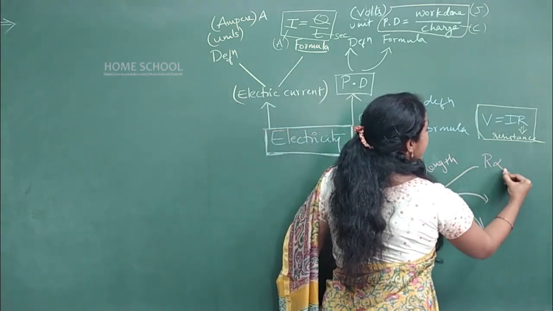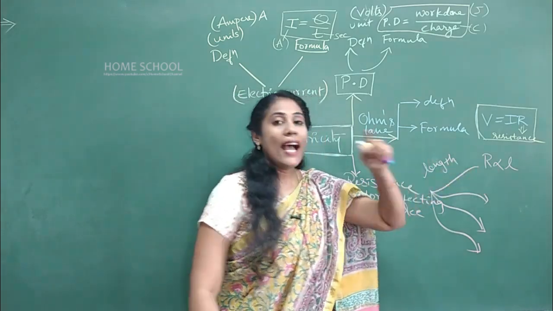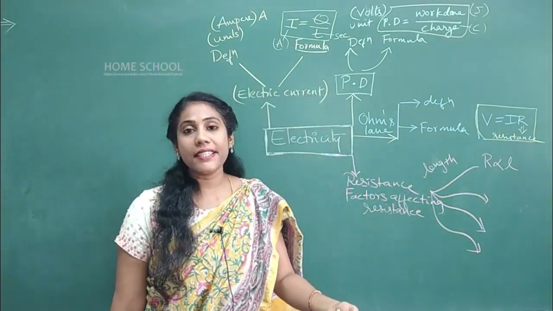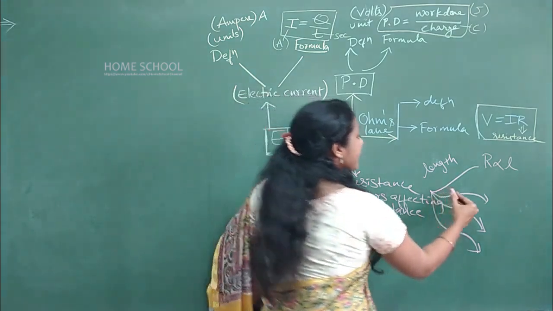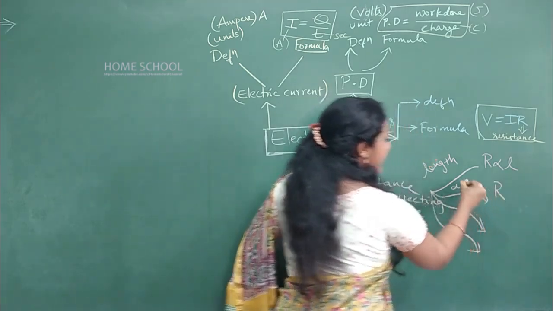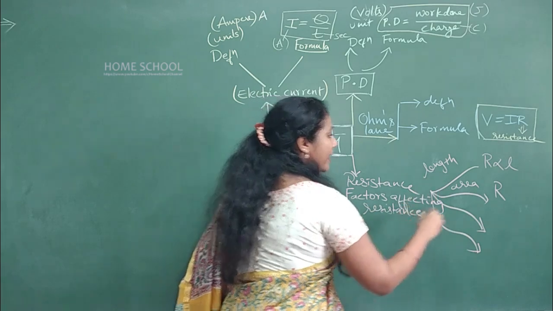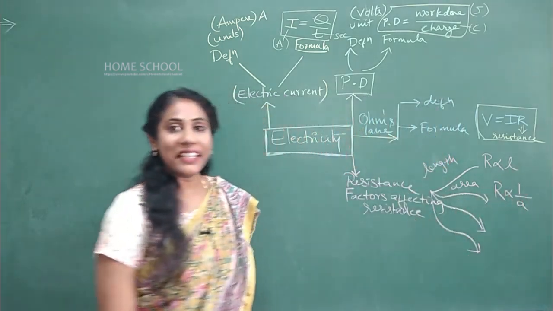Resistance is always directly proportional to L, where L means length. As the length of a conductor increases, resistance also increases. Another factor is area. Resistance is always inversely proportional to area.